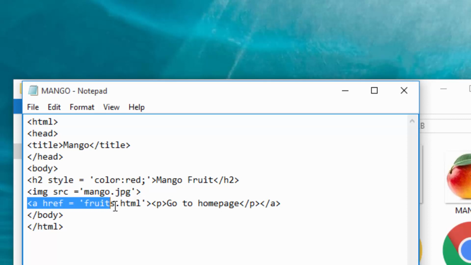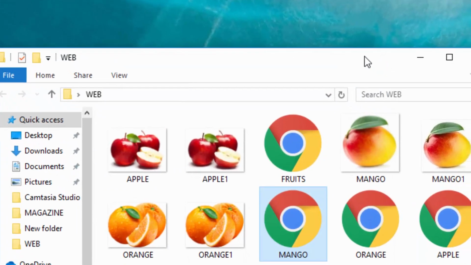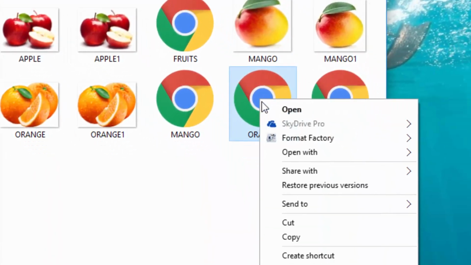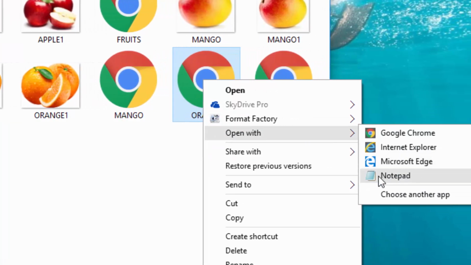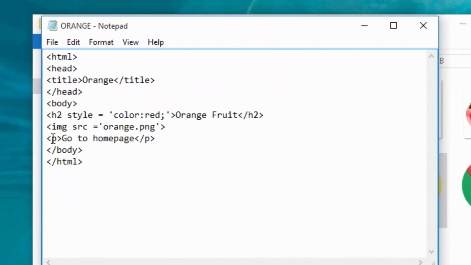So I will just copy this line so that I do the same for the other pages. So I will close this, open Orange, and before this P I paste now fruit.html and close it at the end.